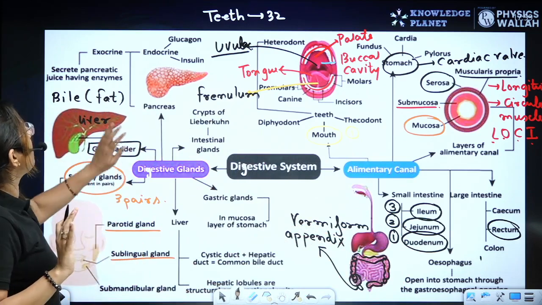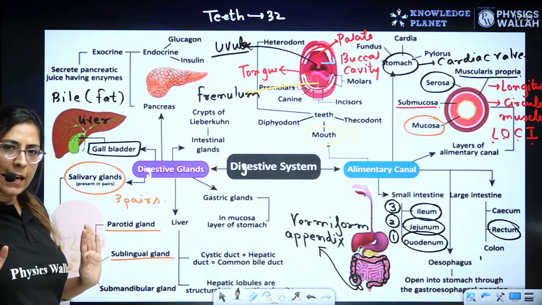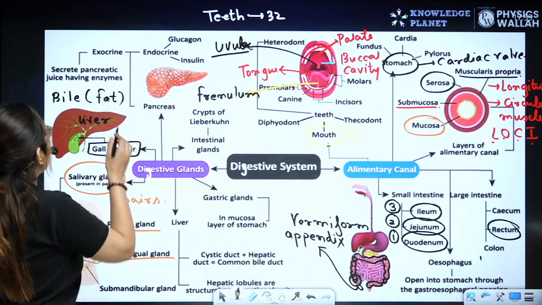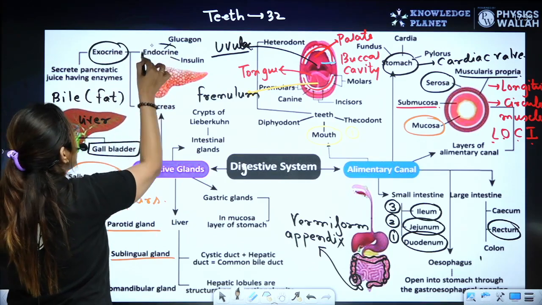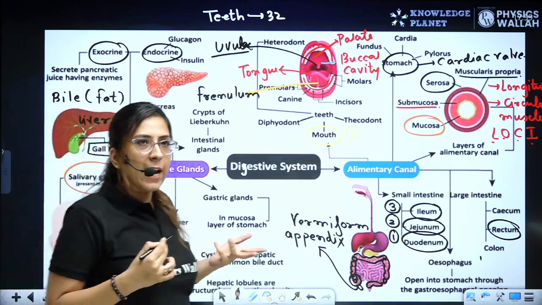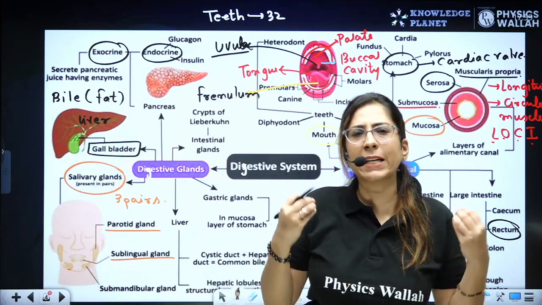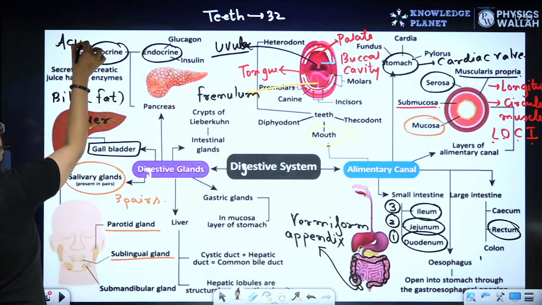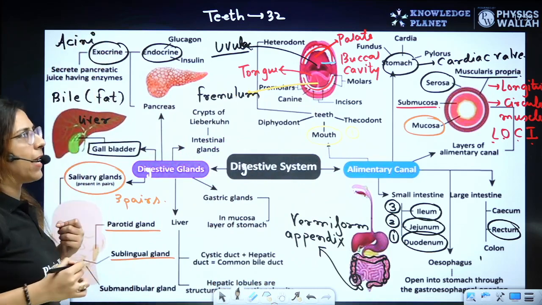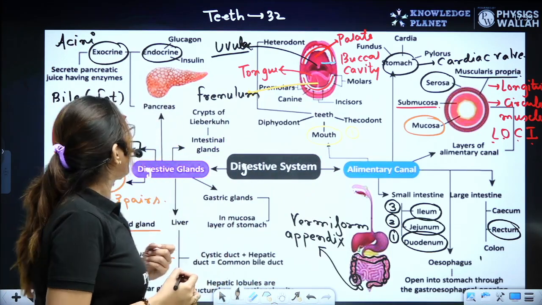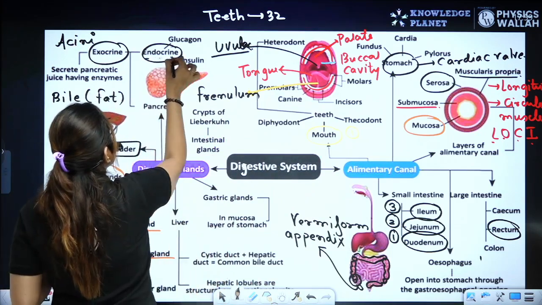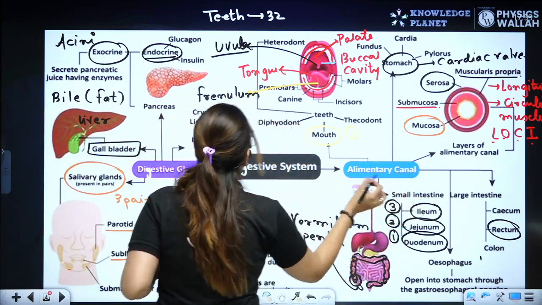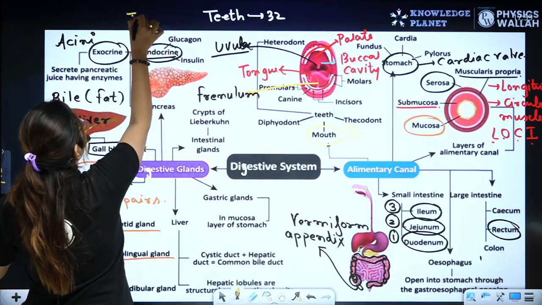Now, let's talk about another gland, that is the pancreas, right? The pancreas has 2 different functions. It has an exocrine as well as an endocrine function. Exocrine function means they are going to secrete some enzymes, and those cells which secrete these enzymes are termed acini. Whereas we have some cells which are endocrine, and these endocrine cells are termed islets of Langerhans.